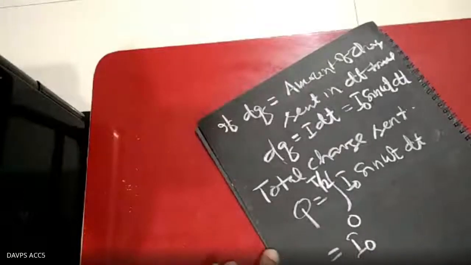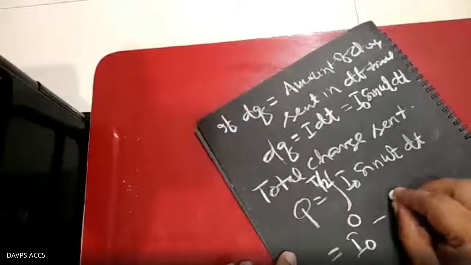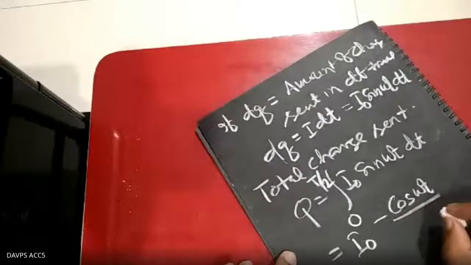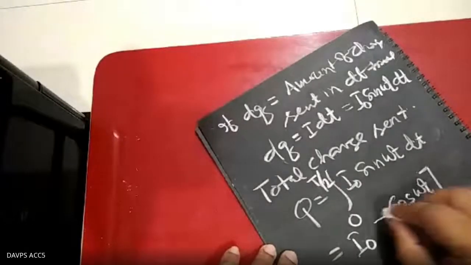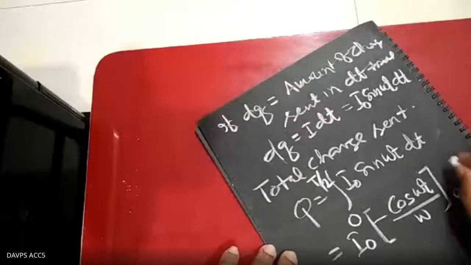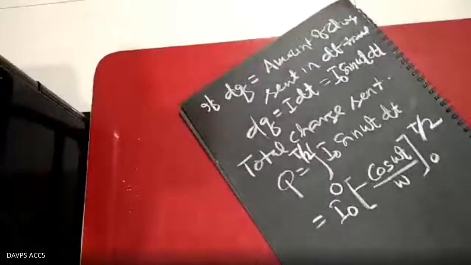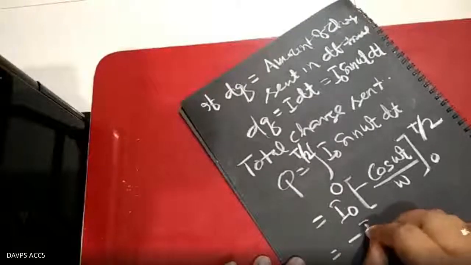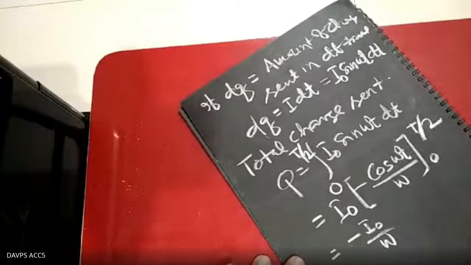The integration of sine omega t equals minus cos omega t upon omega, and the limit is 0 to T by 2. This equals minus I naught by omega, taken out.